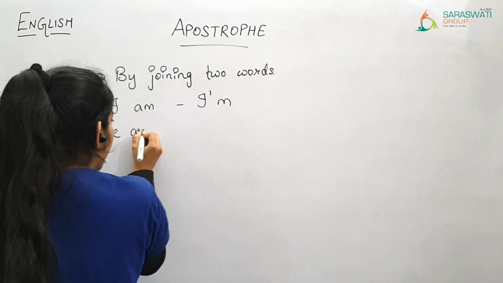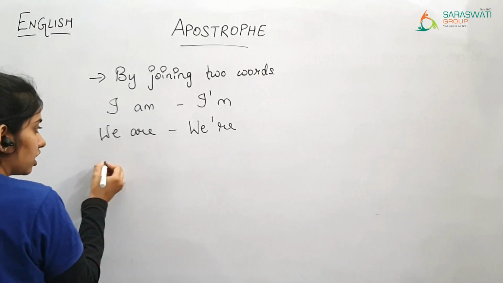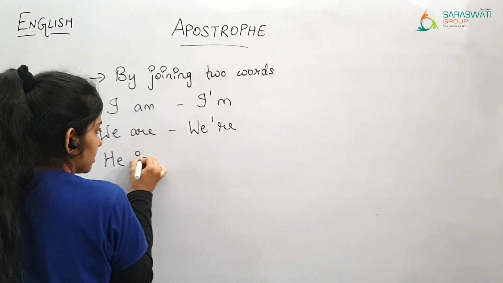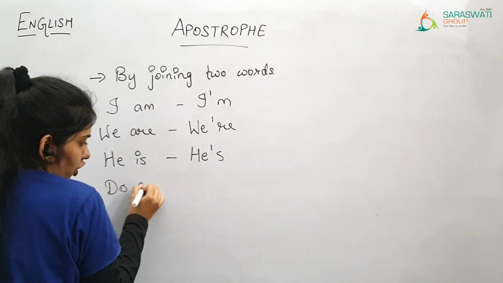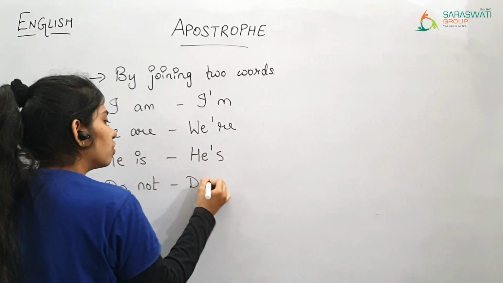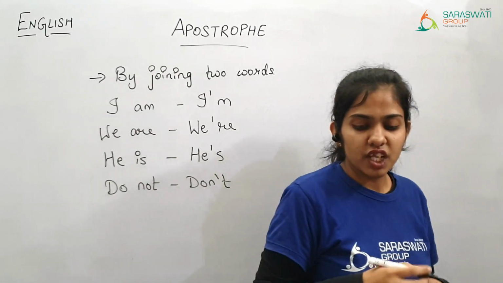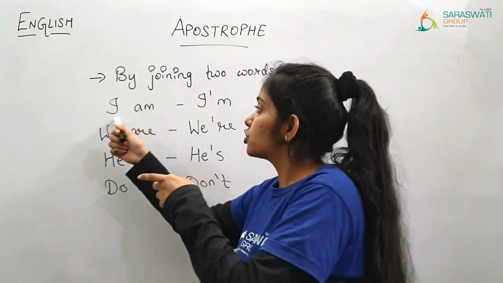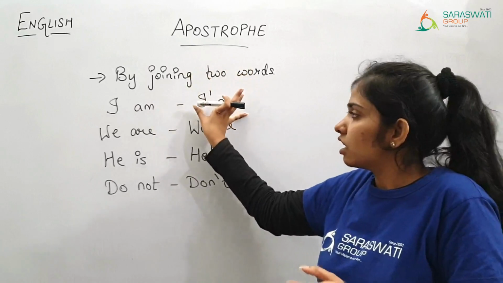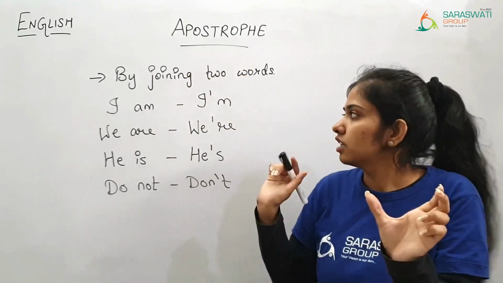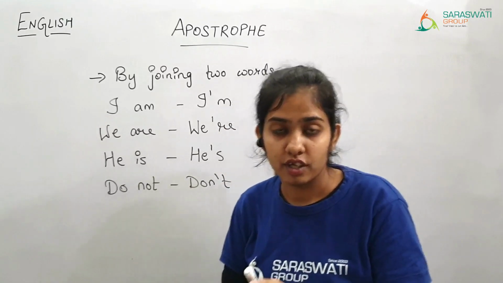We are, we're. He is, he's. Do not, don't. These are two words, but to make it short by joining two words we are making one short word. At that time also apostrophe is used, right?